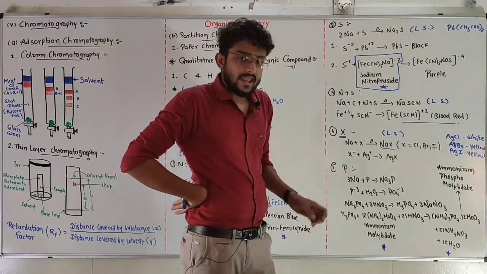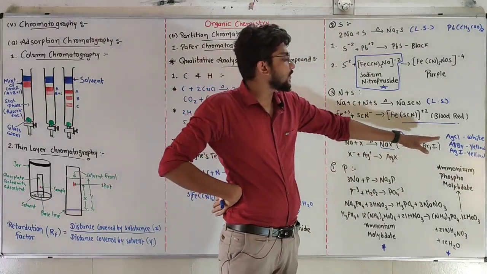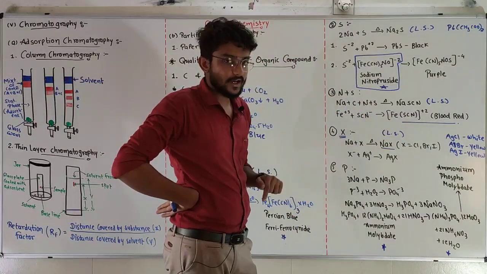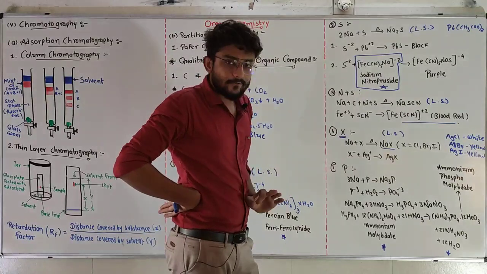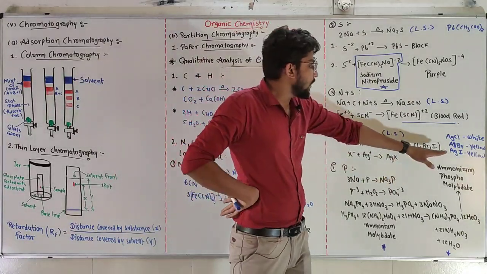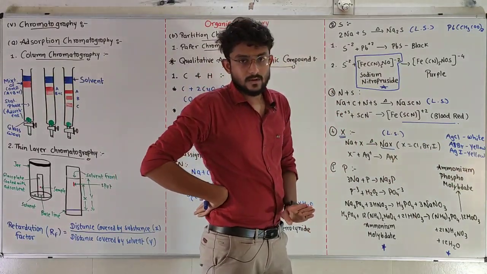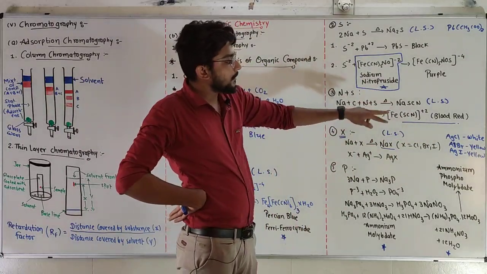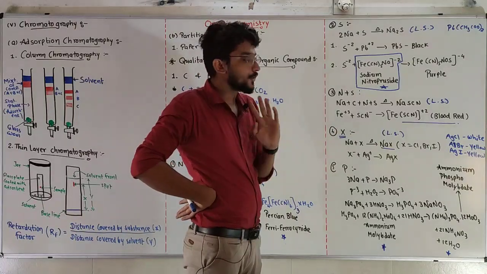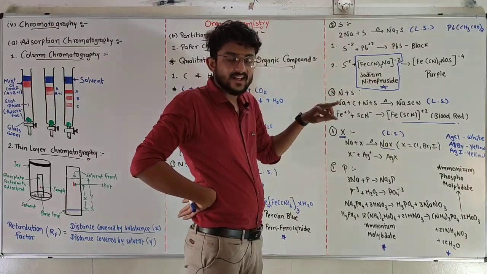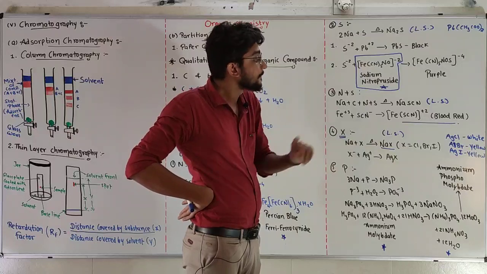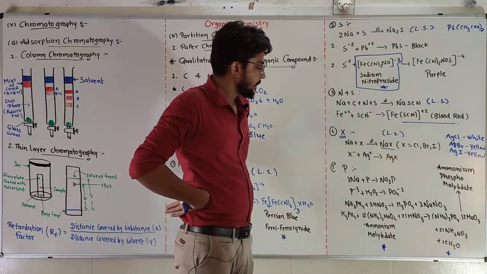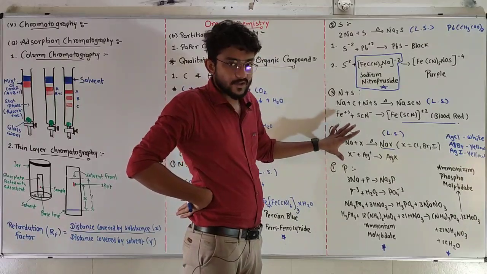If the yellow precipitate dissolves slowly, that means bromine is present in our organic compound. And if the yellow precipitate does not dissolve, that means iodine is present. Chlorine and bromine are going to dissolve, iodine is not. That means AgCl and AgBr will dissolve in NH4OH, but AgI will not dissolve in NH4OH. So that was all about the halogen test.